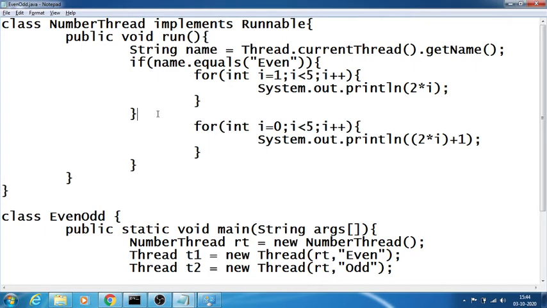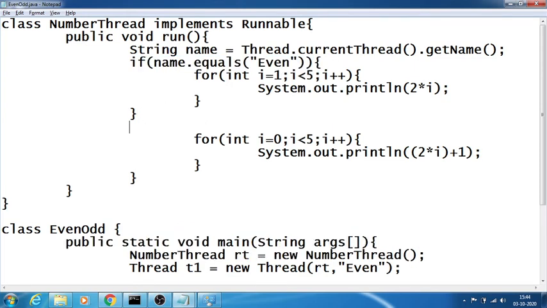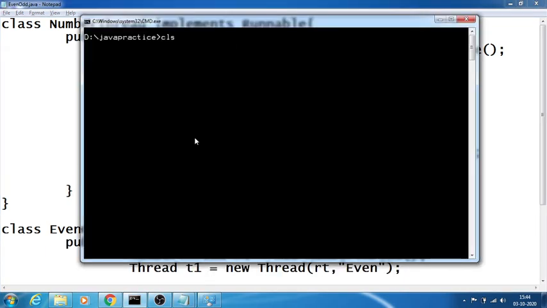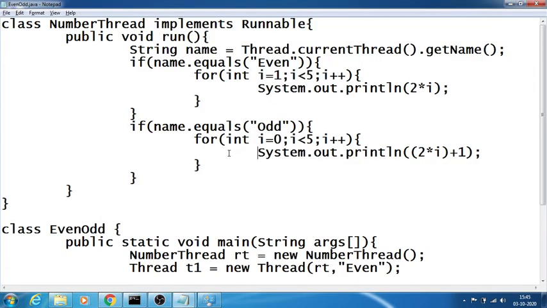If we don't keep the else part here, and we just keep something like this, say if, copy, name dot odd, you see 1 3 5 7 9 2 4 6 8, which means this will occur depending upon the situation.